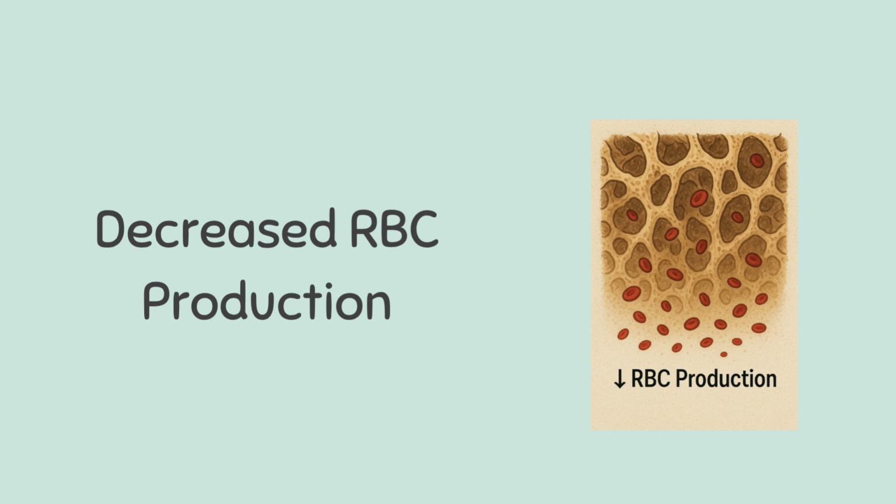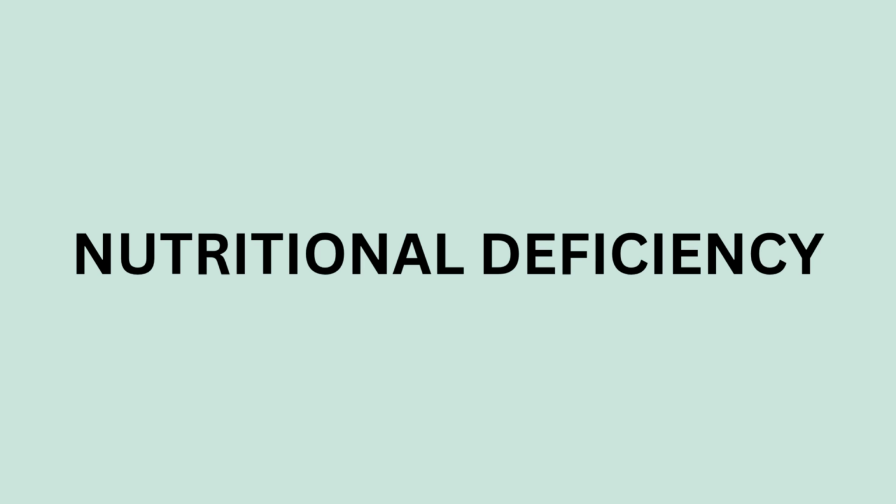When the bone marrow fails to produce enough red blood cells, we call this decreased RBC production anemia. This is not due to bleeding or destruction of cells, but a failure to create new ones. There are three major categories of decreased production. First, we have nutritional deficiencies, such as a lack of iron, vitamin B12, or folate. These are essential for making hemoglobin and DNA. Without them, red cell production is reduced or ineffective.